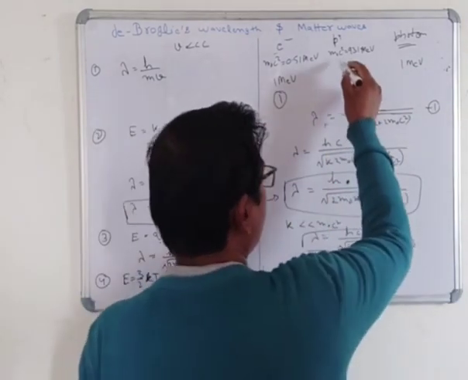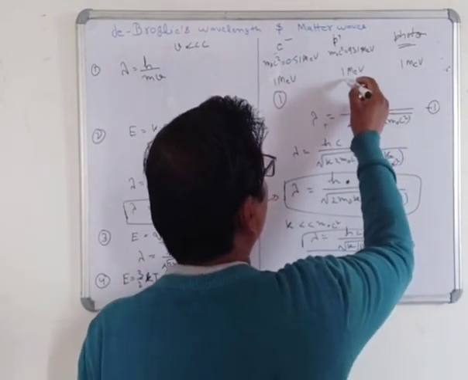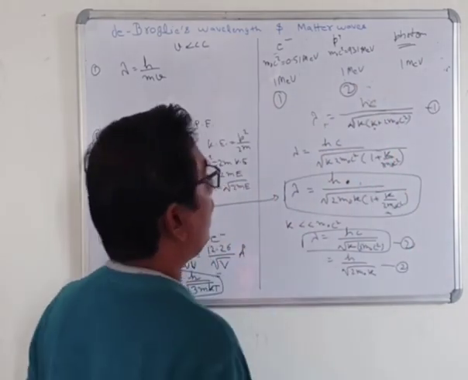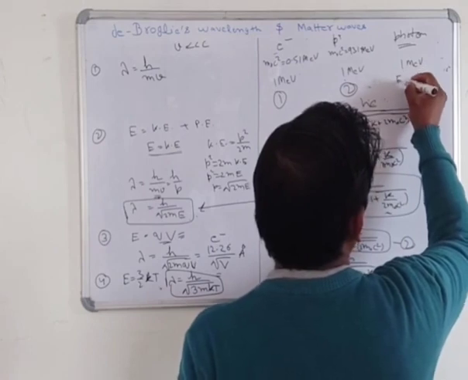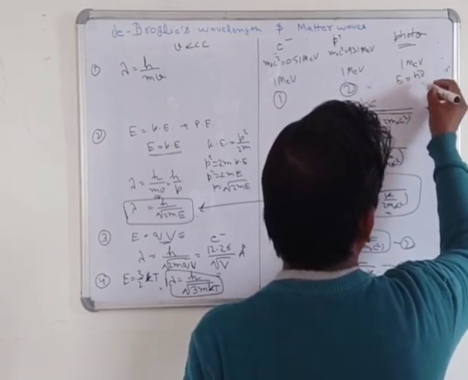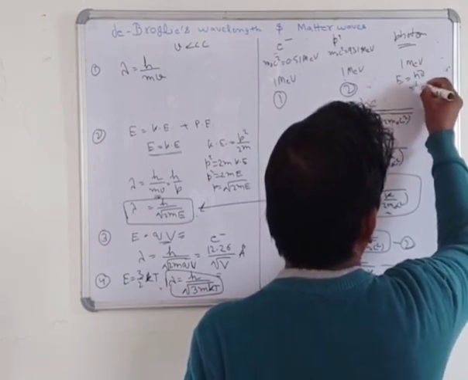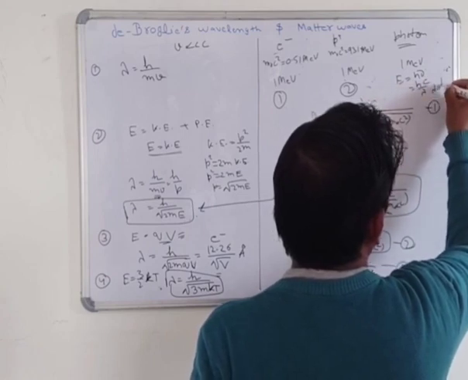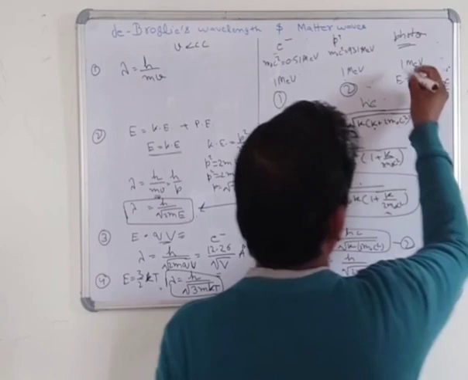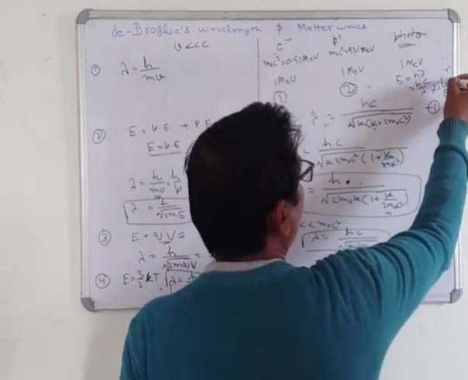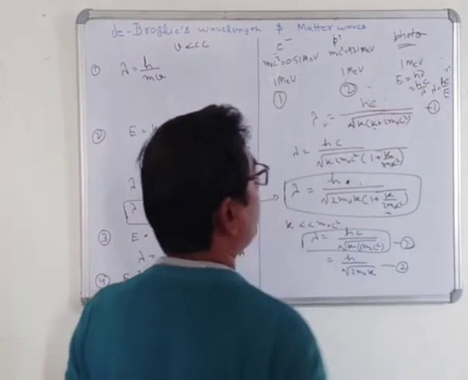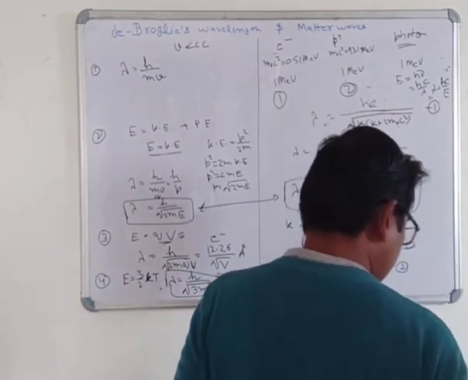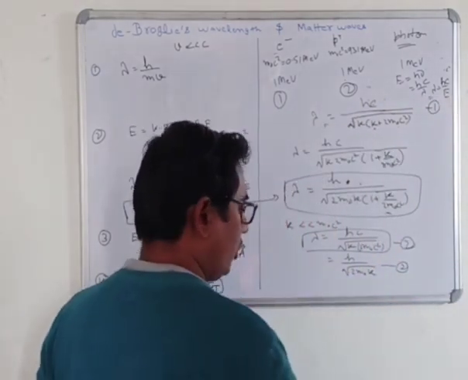And here the rest mass energy is much greater than these values, so you will use formula number 2. And now in this case, all of you know that E = hν, where ν = c/λ and λ = hc/E. E is given as 1 MeV. All of you know the value of the Planck constant and the velocity of light. Then you will calculate the wavelength in the case of the photon.